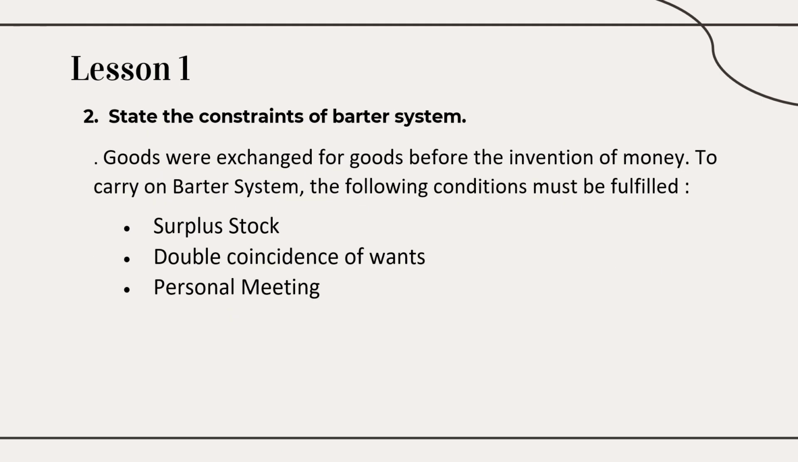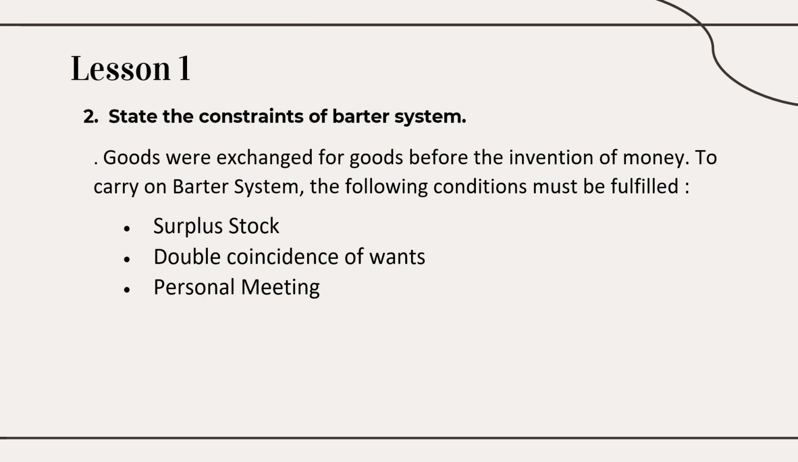Next, the second question is: state the constraints of barter system, that is, difficulties of barter system. Here only 4 points are there, so I thought I can write the meaning of barter system. You will learn this answer in the very short answers, isn't it? So that answer you can write as an introduction, so that there will be 5 points.